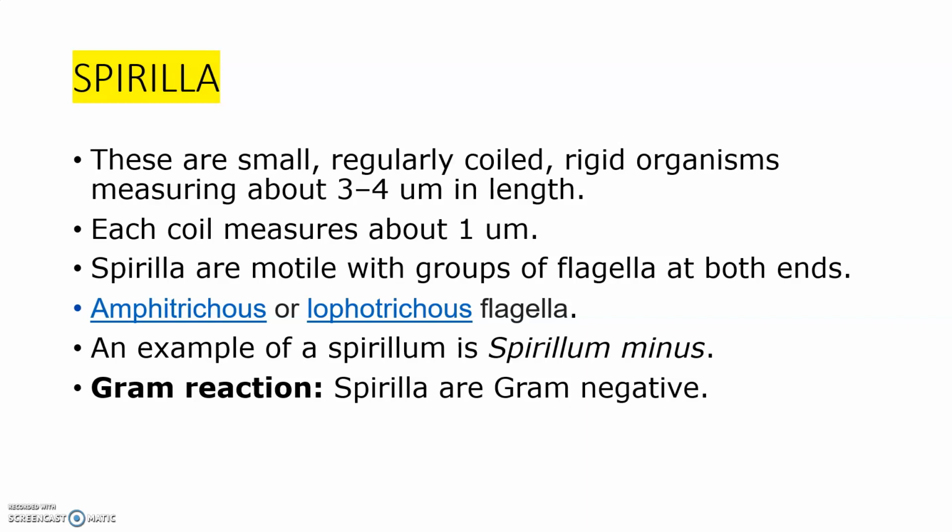They are motile with groups of flagella at both ends. That means they can be amphitrichous or lophotrichous, with tufts of flagella at one end or at both ends.